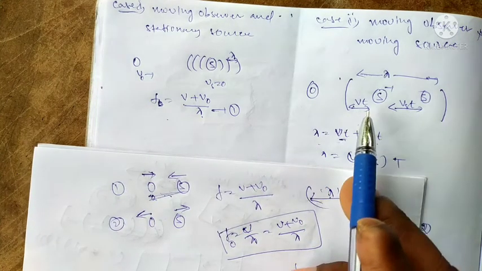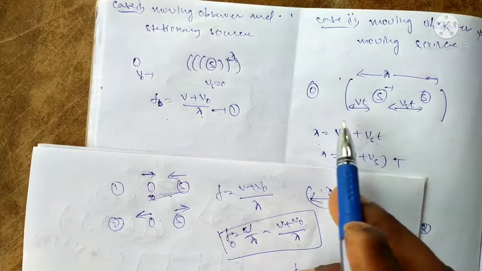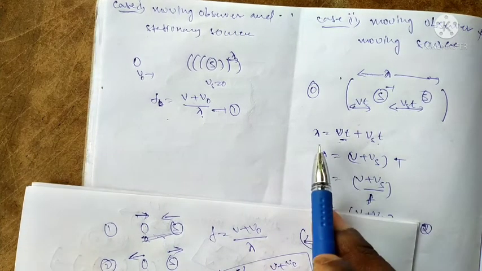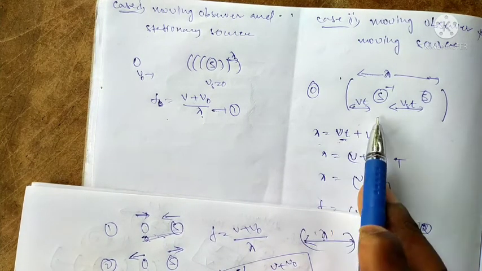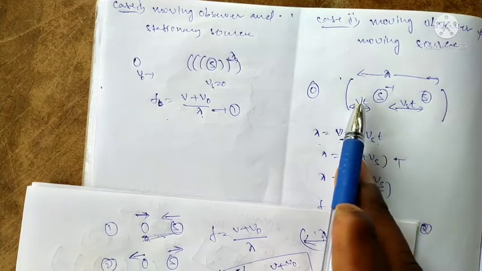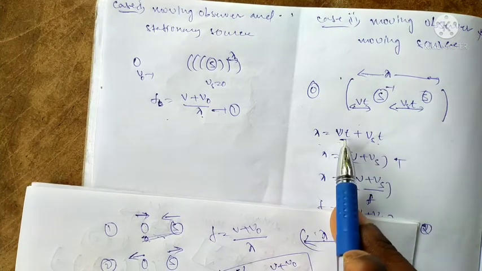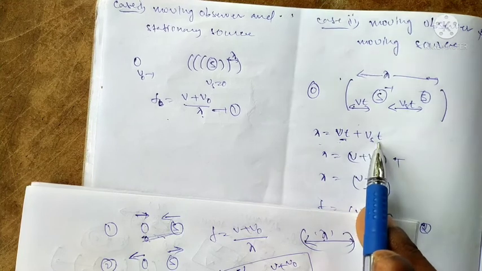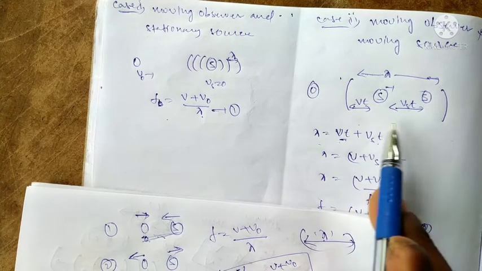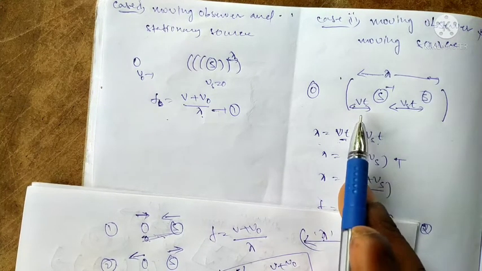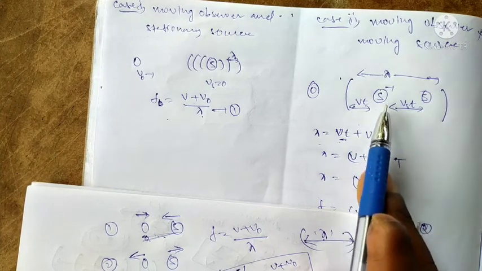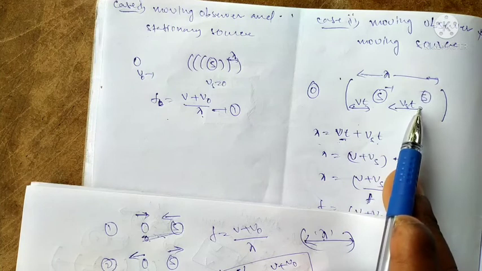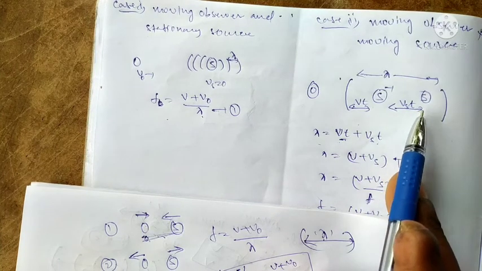Now the second case is the source. With respect to the source, the distance lambda is equal to vt plus vs t. Lambda is nothing but velocity times time of the source plus the displacement of the source after a certain time.